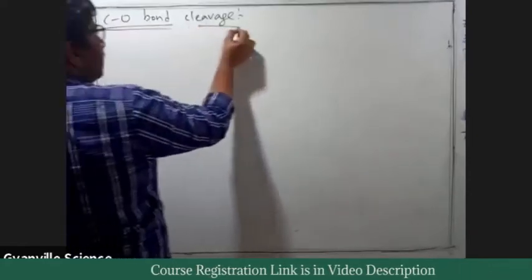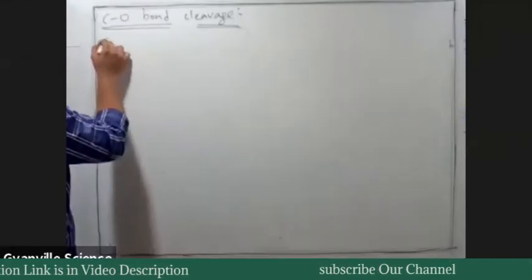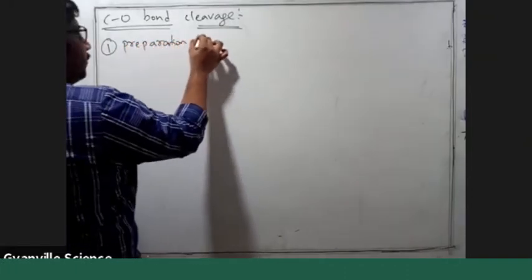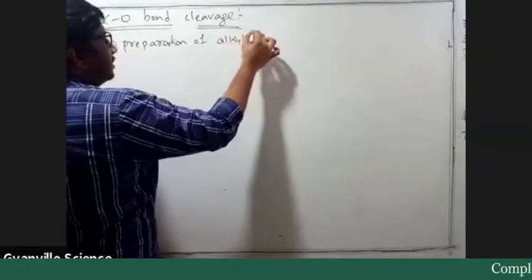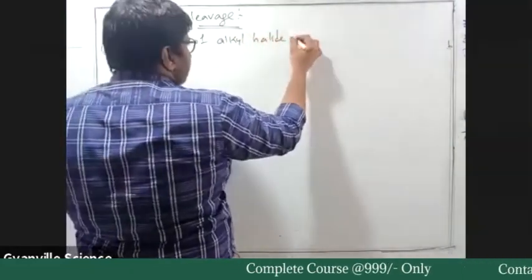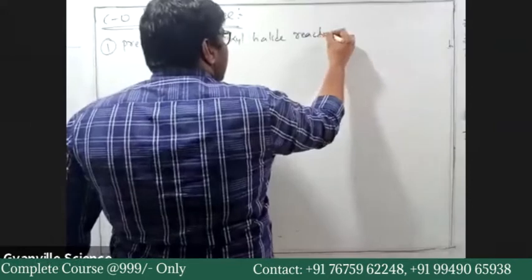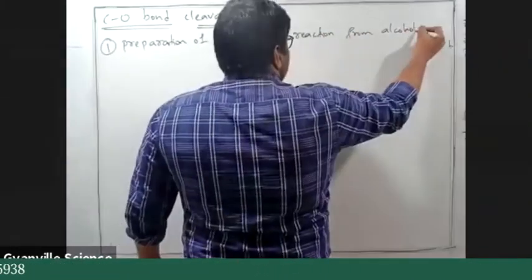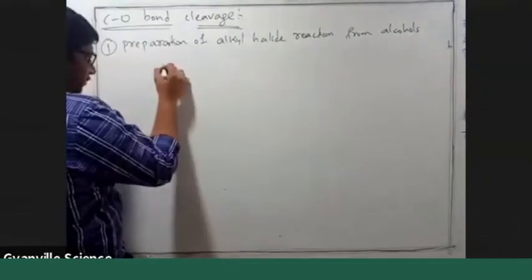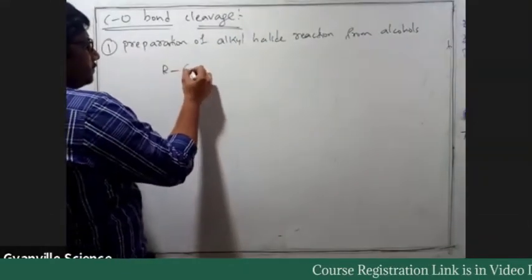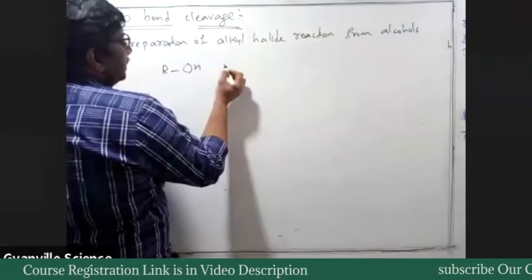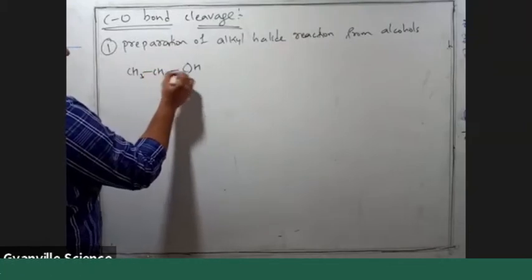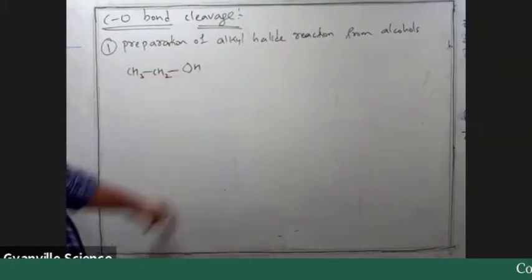So the first example is the one we have already studied: preparation of alkyl halide from alcohols, like R-OH, for our basic understanding CH3CH2OH.